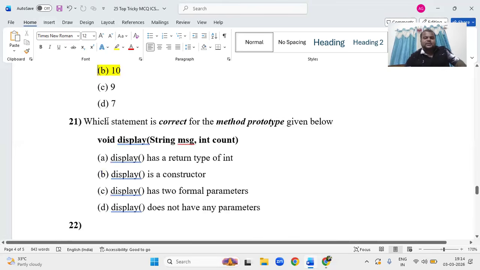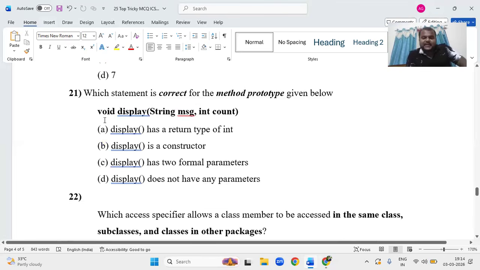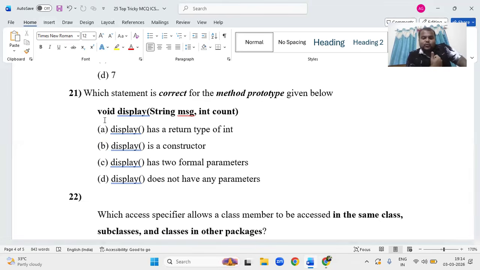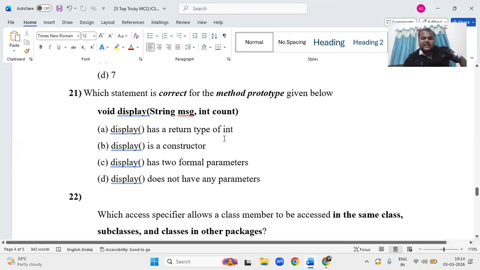And the next question, method prototype. Which statement is correct for the method prototype given below? Void display, and it has taken 2 formal parameters. Display has the return type integer? False. Display has the return type void, right? False. Display is a constructor. We don't know what the class name is, he has not given. Wrong case.